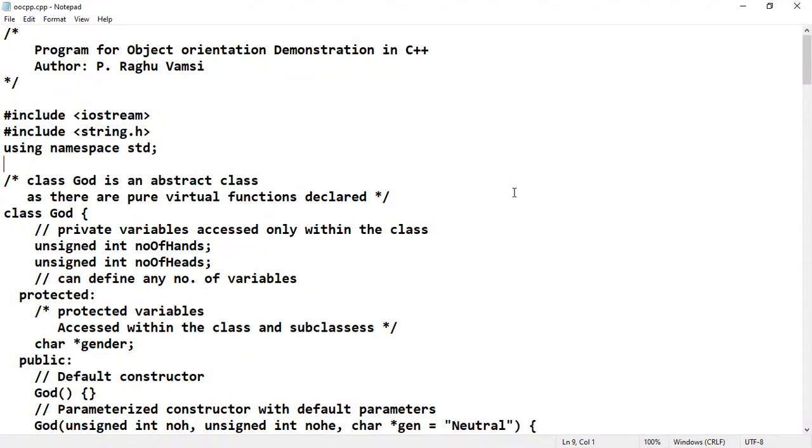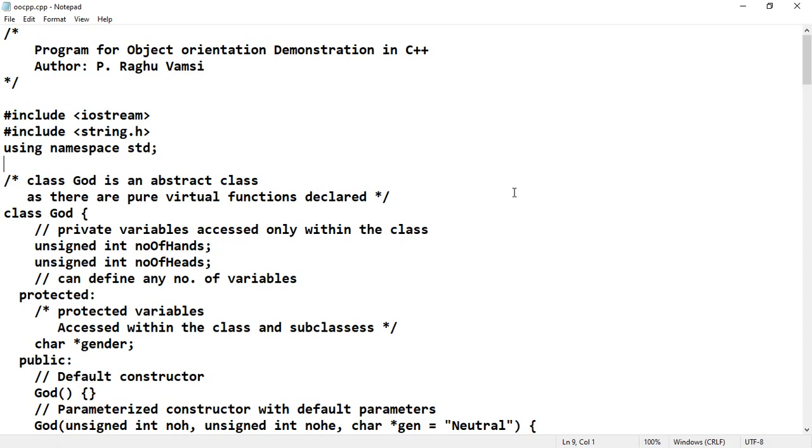This program was written by me, and the reason behind it is that object orientation is not far away from reality. Objects always exist in reality. For example, yourself is an object and myself is an object. Anyone or anything can be an object, be it a chair or a fan. In general terms, anything that can be represented that is of type noun is said to be an object.